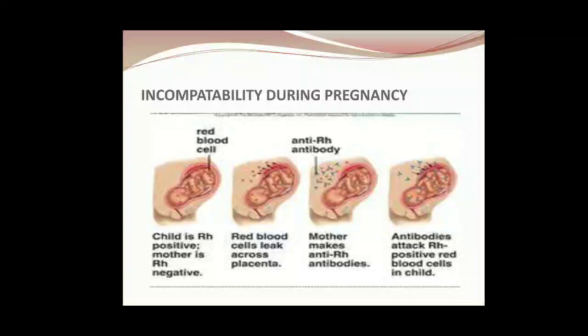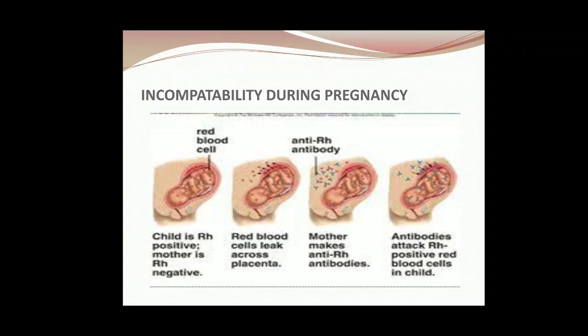Children, the main thing is that you should know what an antigen is. Antigen is any foreign substance which enters our body, and our body starts producing antibodies against it to protect against that infection. But in the blood group, the antigens are present in the RBCs. So if we have a blood group of one type, the antibodies present in the plasma are of the other type.